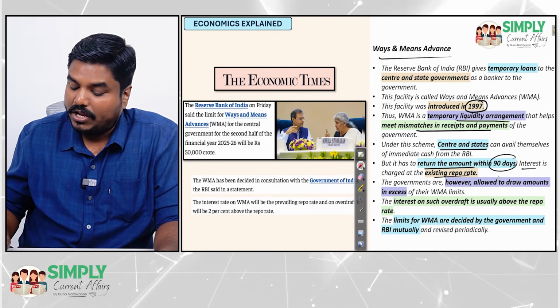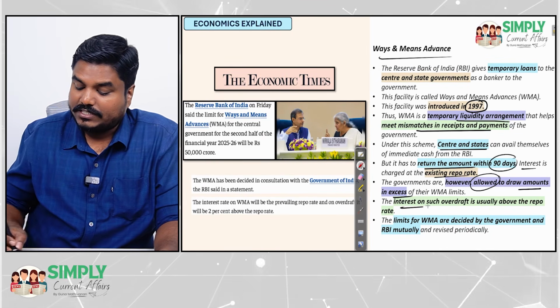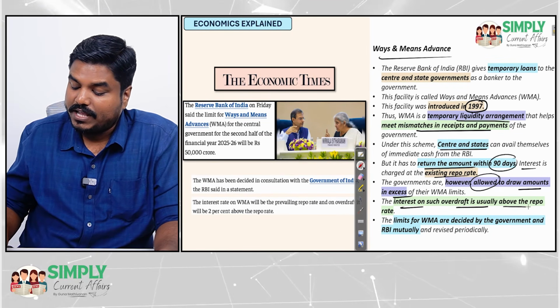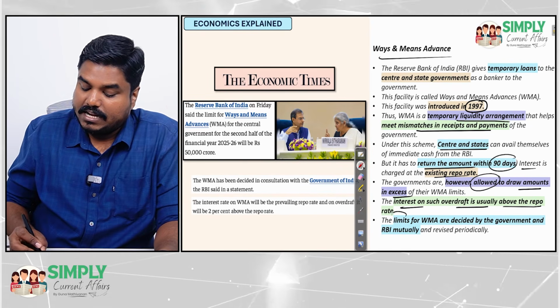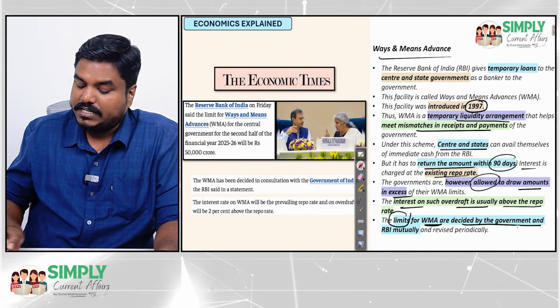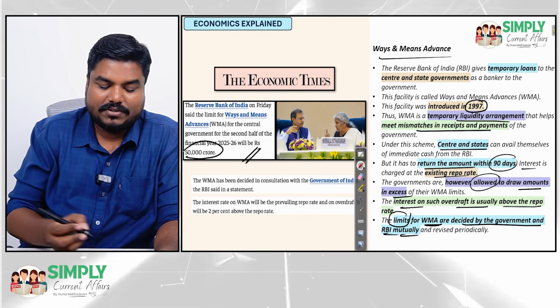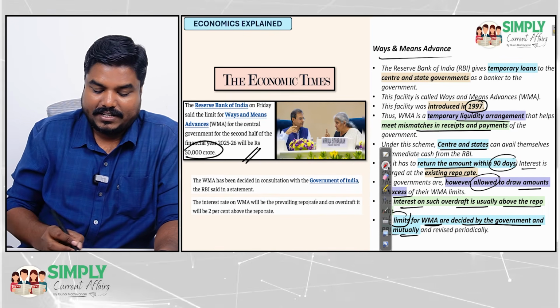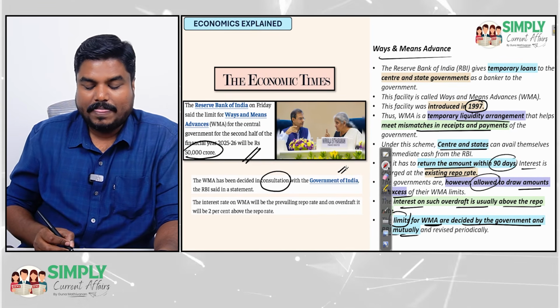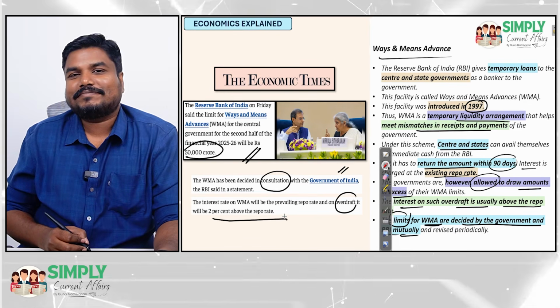However, the government is allowed to draw amounts in excess of their limits. The interest on such overdraft is usually above the repo rate. The limit for the ways and means advance is decided by the government and RBI mutually. So this is a news article. Limit is 50,000 crores. It was decided in consultation with the Government of India, and the overdraft amount will be 2% above the repo rate. Right? Clear? I hope you got clarity on ways and means advance.